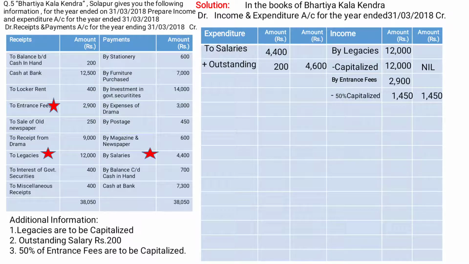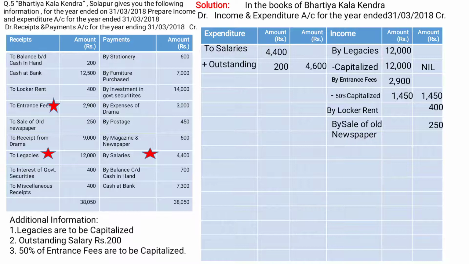Now we have to post receipt and payment account items to the income and expenditure account. See on the receipt side, to balance brought down, cash in hand, cash at bank, it will go to the opening balance sheet. To locker rent will come on the income side, by locker rent, amount is 400. To entrance fees, already we wrote. To sale of old newspaper, it will come to the income side as by sale of old newspaper, that is 250.